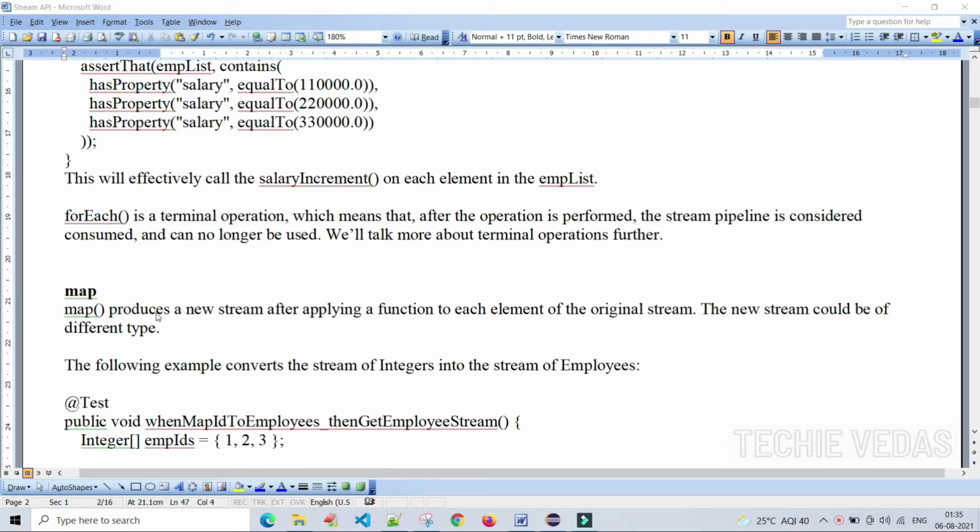It creates a new stream after applying a function to each and every element of the original stream. After filtering something, after mapping something, after doing something, we will definitely get some updated version of the source data. Whatever the filtered data is, we will call it a new stream. The new stream could be of a different type. Okay, let's see the example.